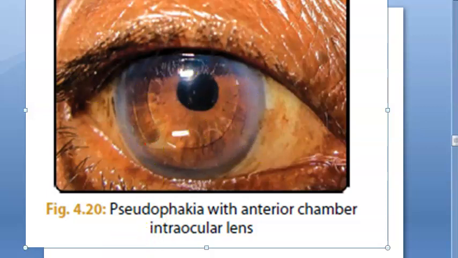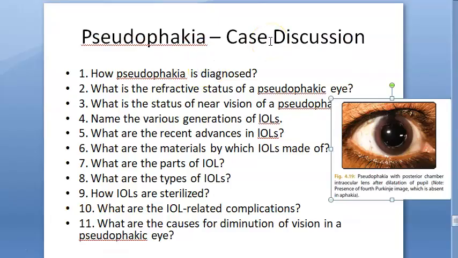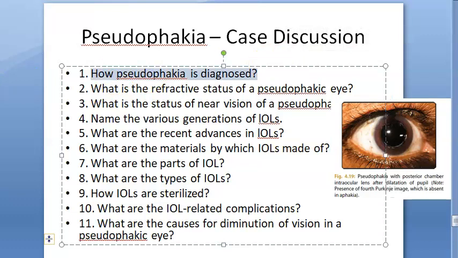So you can clearly make out the margins of the optic. So you can clearly say it's an anterior chamber intraocular lens, isn't it? Jet black pupil is also there. Now let us look at case discussion with pseudophakia. What and all they can ask you, how pseudophakia is diagnosed. How do you know it's a pseudophakia in this eye, right?